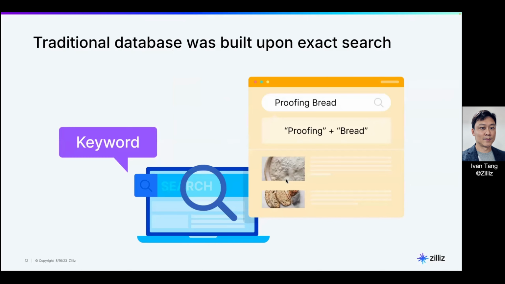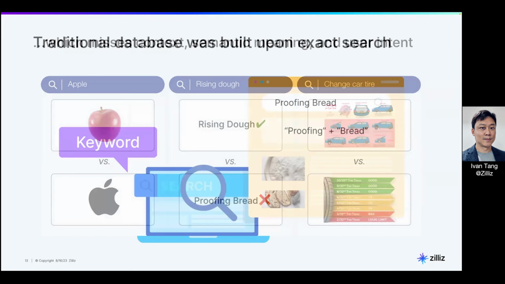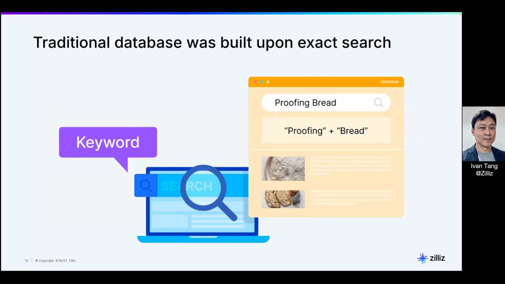Now, the next question to ask is, hey, then why can't I use pgvector? Why can't I use a traditional RDBMS which has support for vectors? Now, they were actually built for exact search. By exact search, I mean given a condition, a range, or a primary key, I want to get a row or a range of rows out. So that is called exact search.